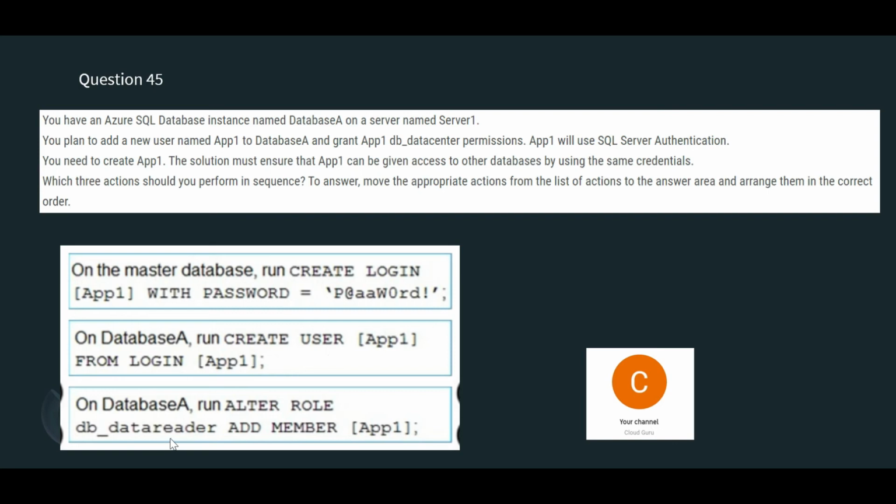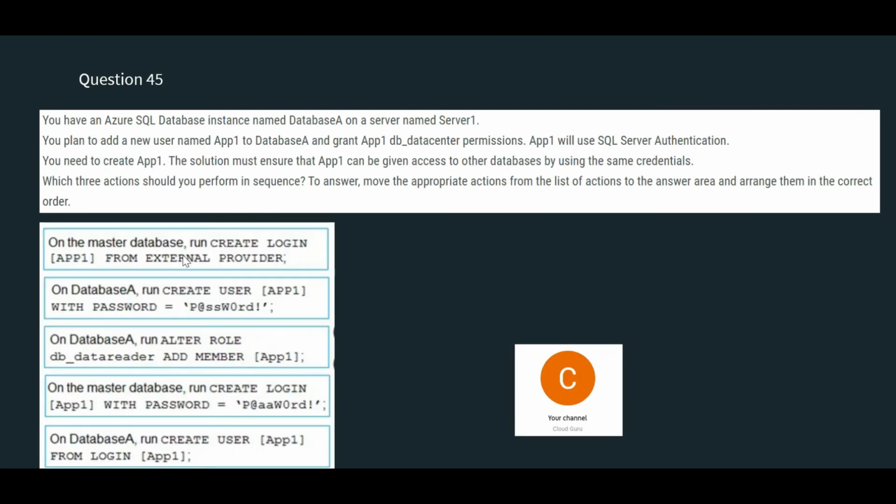And why do we add this to a data reader group? Because the question says that you need to grant DB data reader permissions, and since the question says app1 will use SQL Server authentication, that means there is no Active Directory authentication. That's why external provider is of no use.